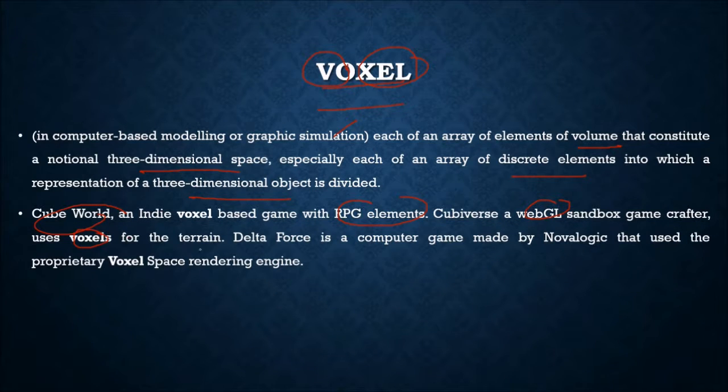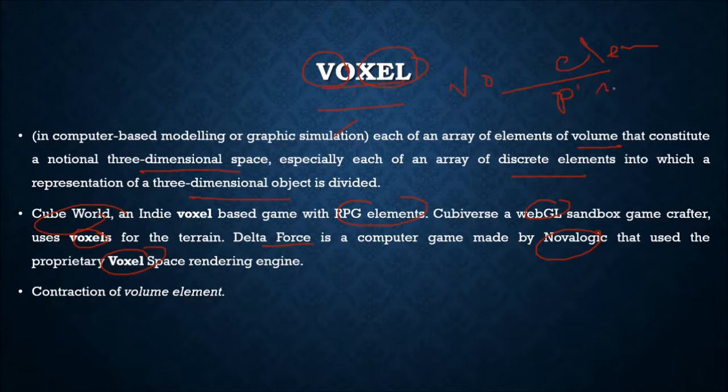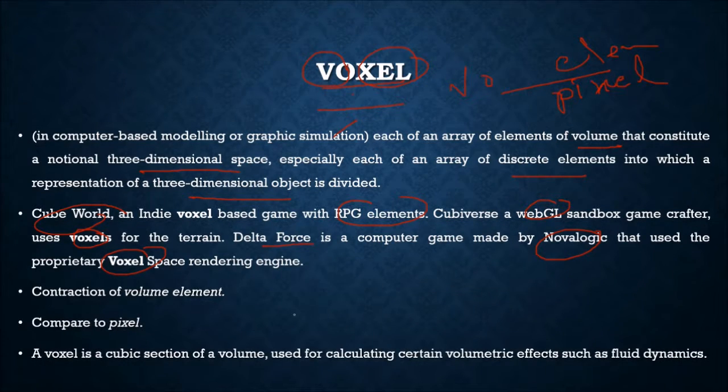This is just an example, QBWorld's WebGL sandbox game Tractor. It uses voxels for the terrain. Delta Force is a computer game made by NovaLogic that uses the proprietary Voxel Space rendering engine. Voxel is a contraction for volume element, like pixel was for picture element. So a voxel is a cubic section of a volume used for calculating certain volumetric effects such as fluid dynamics.